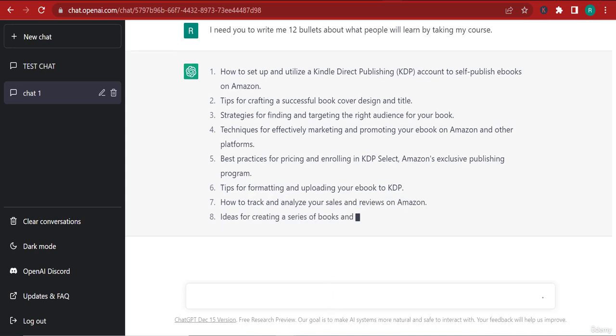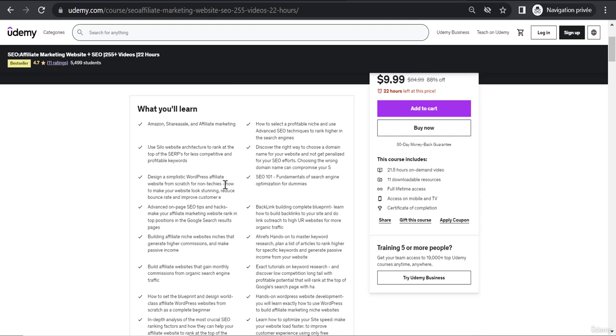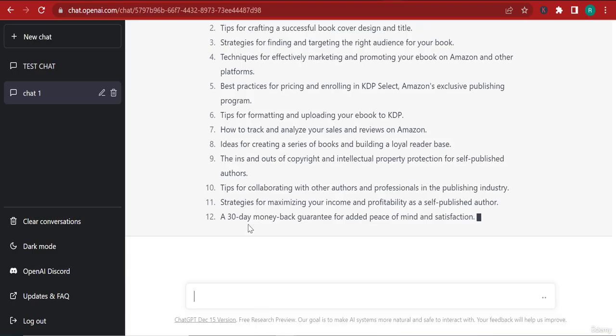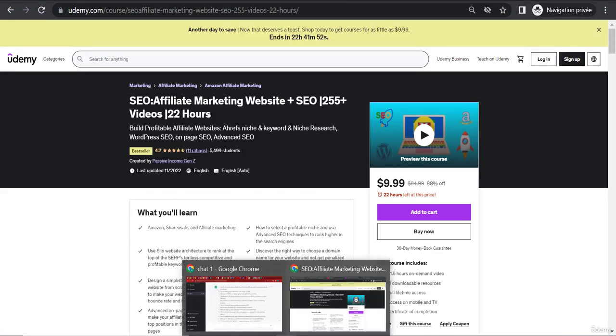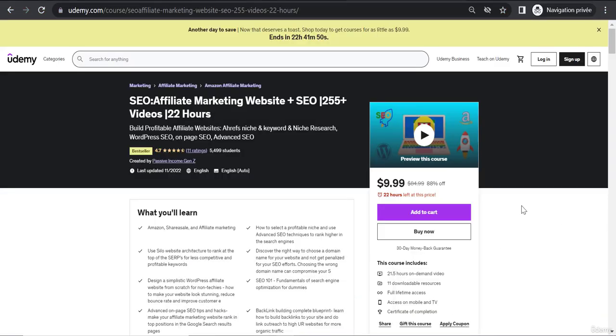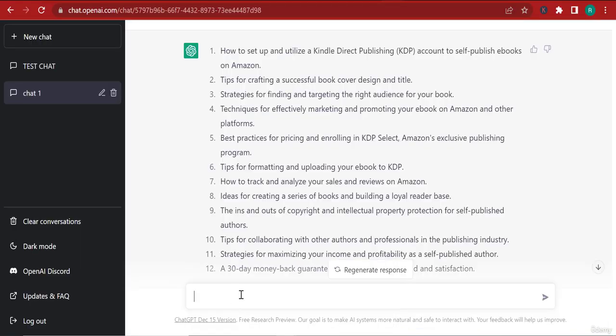And I can later on take these bullets and just paste them here without having to think them up from the back of my brain and just sit there for the entire day and write them myself, right? So in no time, it actually wrote me the bullets. And I can even use it to write me the script for my trailer. Because for a course, you need to produce what we call a course video. I can say to it, please, I need you to write the script for my 3-minute promotional video for the course.